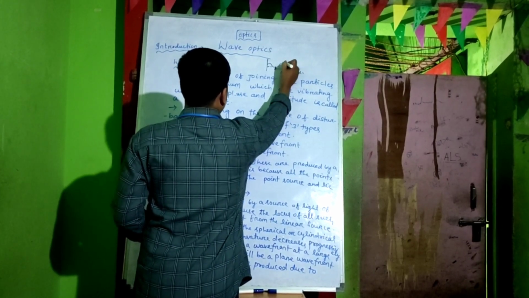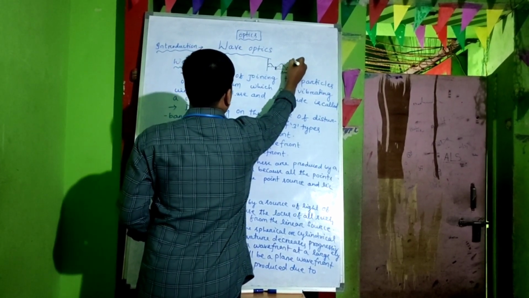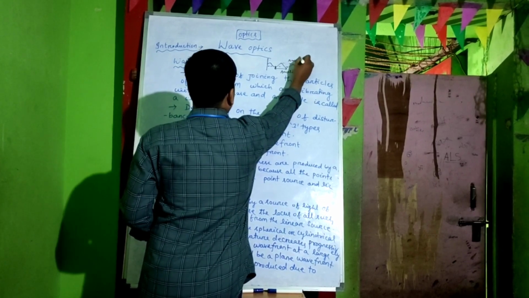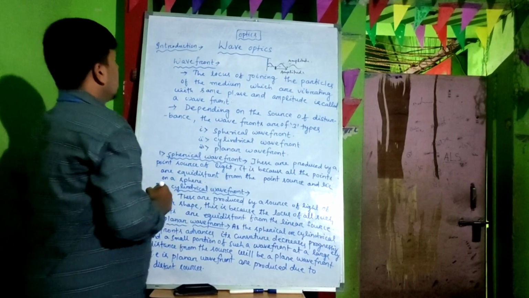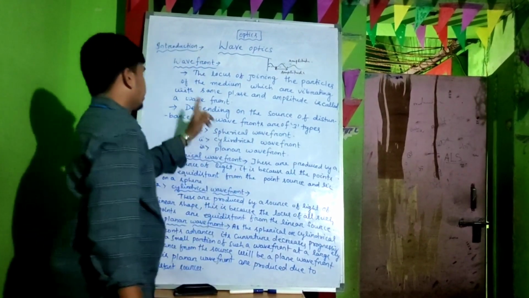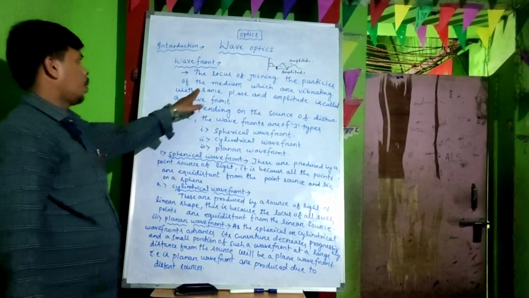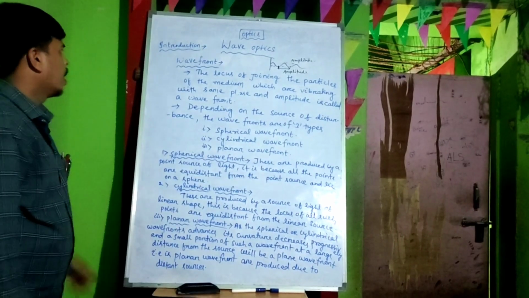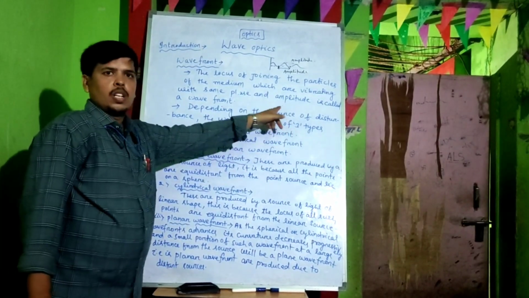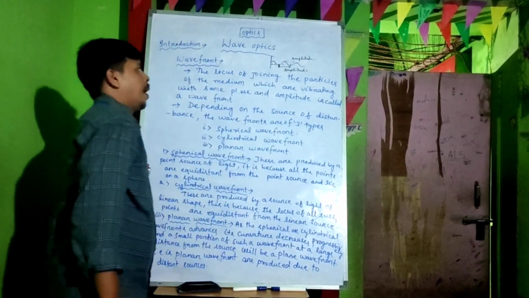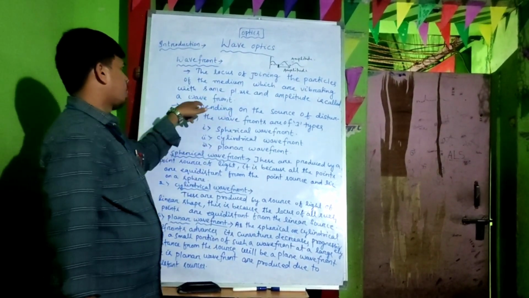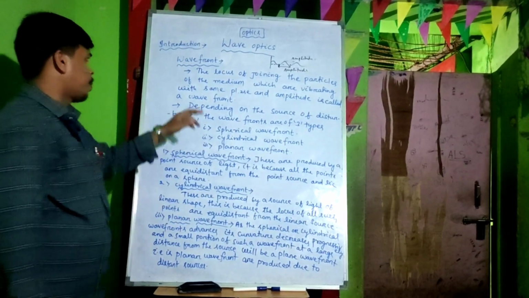This part and this part is the amplitude. The locus of joining the particles of the medium which are vibrating with the same phase and amplitude. By seeing the diagram, you understand about the amplitude. This is called a wavefront.